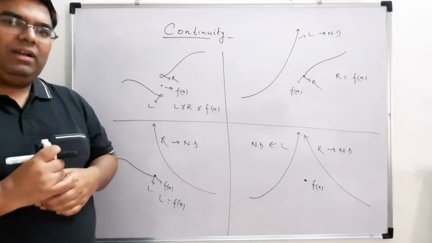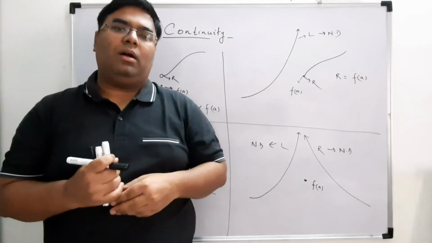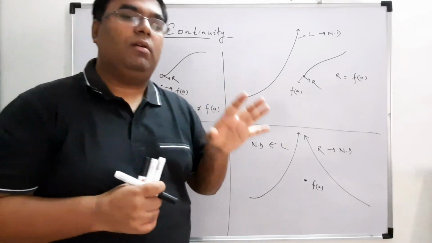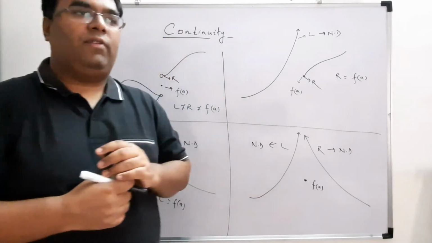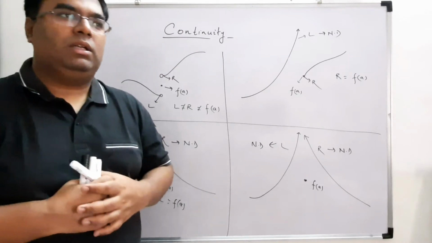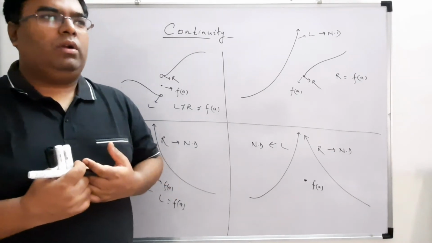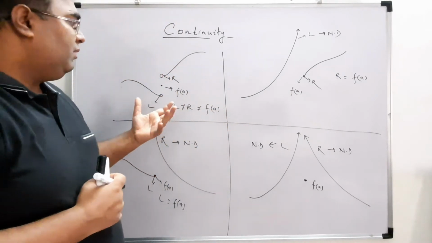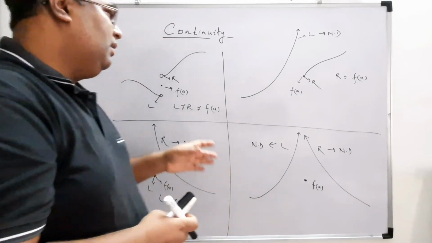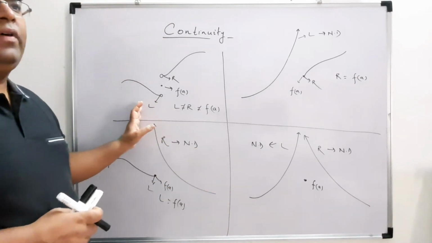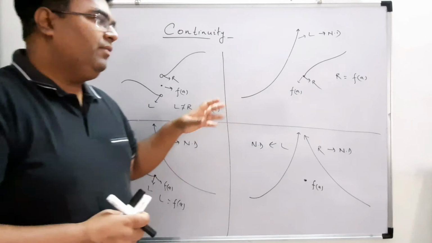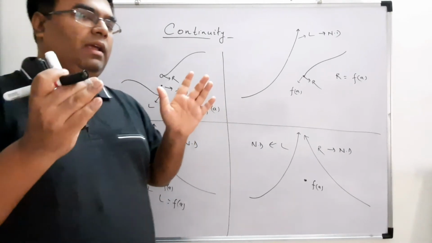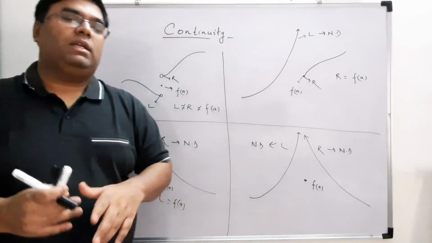Now it is very difficult to plot a graph every time. So we need to come up with a mathematical formula to show whether the function is continuous or not. We already know how to find our limits. So what we have to do is find the left hand limit, find the right hand limit, then find the value at a, and check whether L is equal to R is equal to f(a).